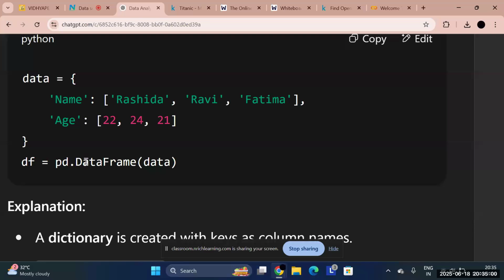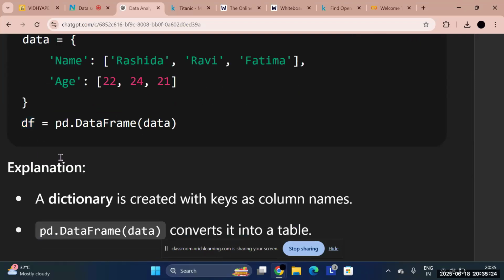Now how do I tell pandas to make it a table? We use this keyword, DataFrame, which makes it into a table, and we use brackets, and inside the brackets we give it the data we want to make the table of. Here I give it this data, and df is used as a variable. You can give any other word, but here we are using df for simplicity.